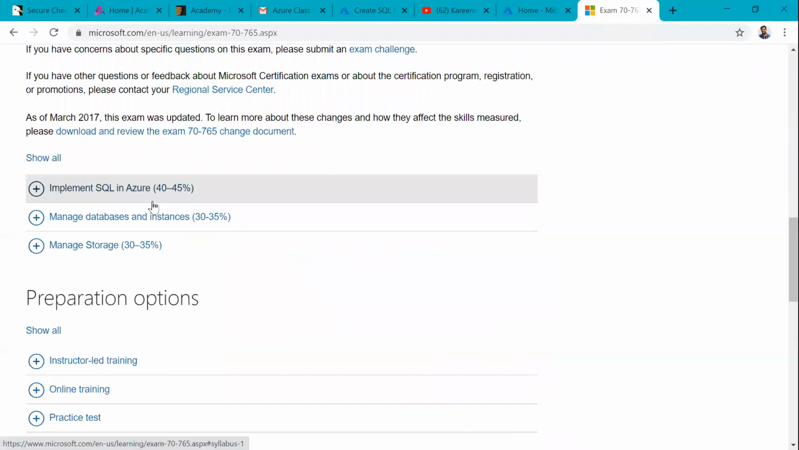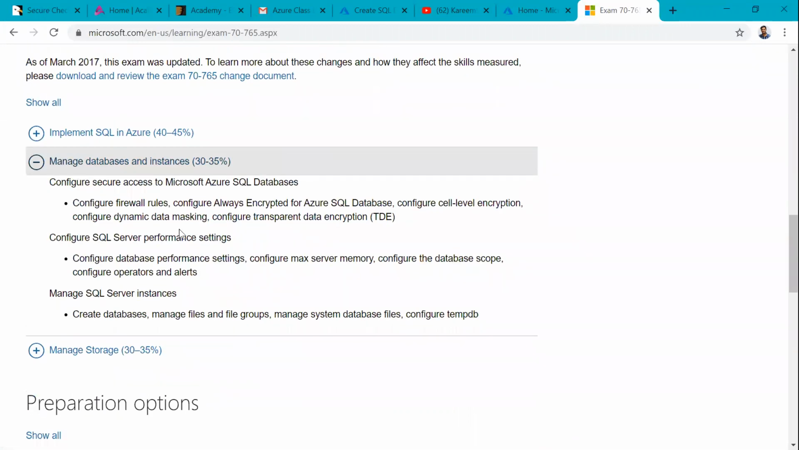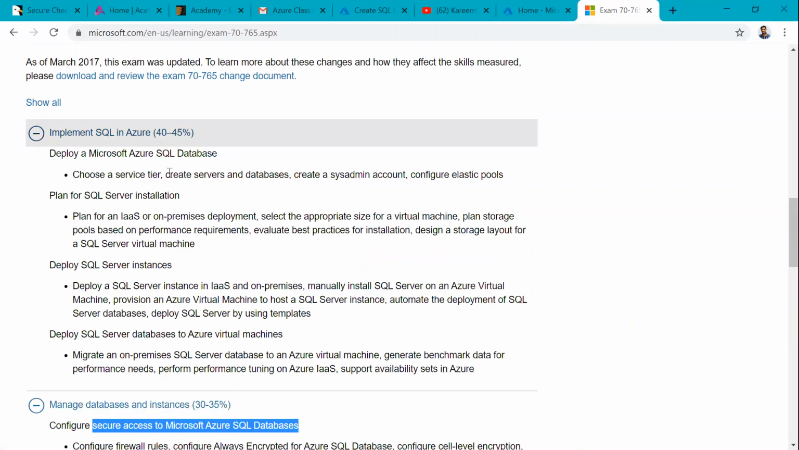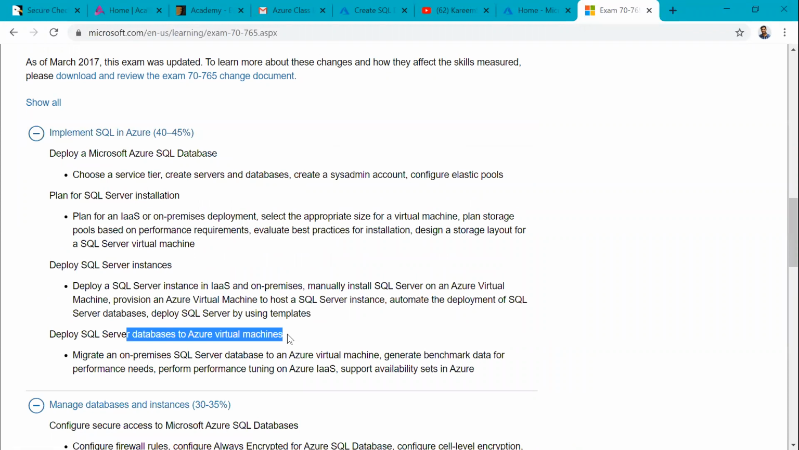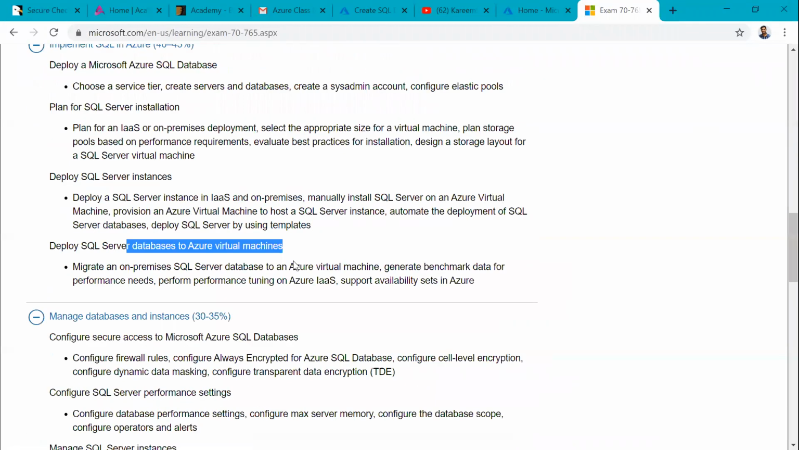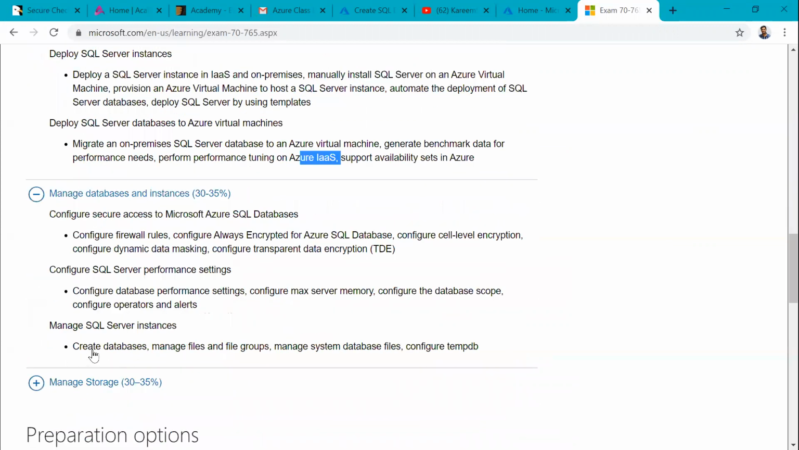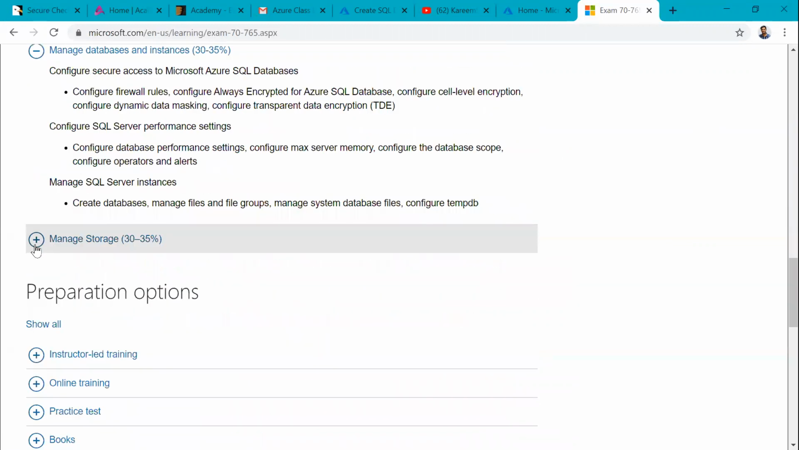Check here, these are the major ones, plus storage also. Not only PaaS, IaaS is also there. Whenever you say Azure SQL Databases, it is PaaS, as we have seen. Here we have Azure SQL VMs, virtual machines. This comes under what? IaaS service. Plus storage also they are testing.